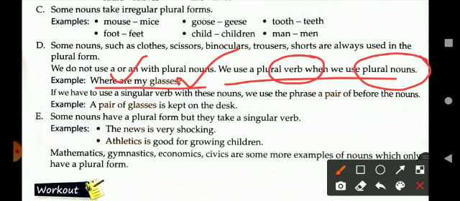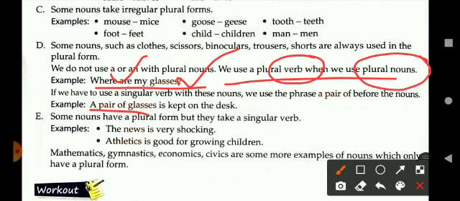The verb has to go with the noun that we are using in the sentence. If we want to use a singular verb with these nouns, we use the phrase a pair of before the nouns. For example, a pair of glasses is kept on the desk.